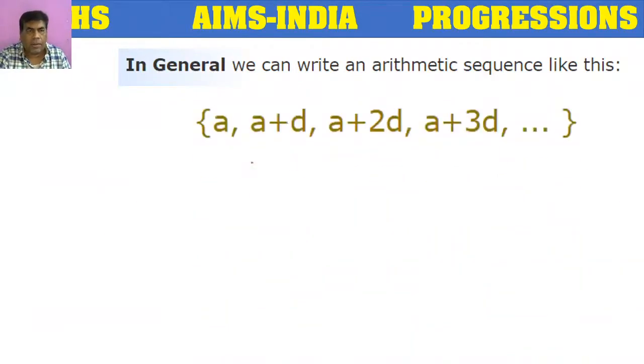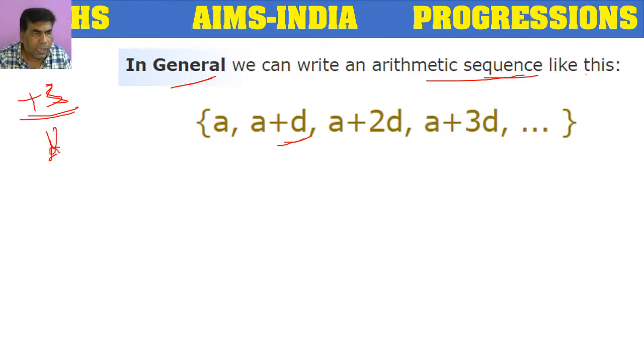So in general, we can write an arithmetic sequence like this. In the previous example we had a difference of plus 3. If we consider the common difference as small d, and the first term is a, how do we get the second term?